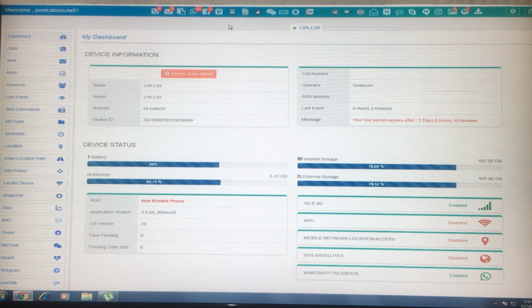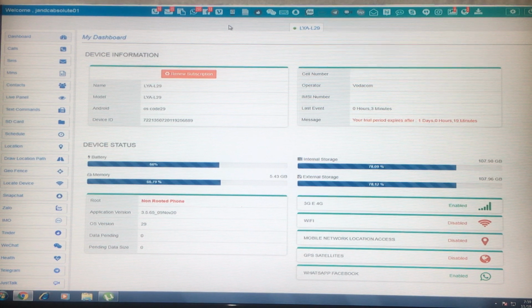JNC Absolute Spy uses a spy app to monitor Android cell phones. You can use a cell phone, tablet or laptop to monitor the target phone and all their activities. Please note this is a live bugged phone, and due to privacy regulations we will not be opening the function on the top of the portal. Here is how you will see your portal.